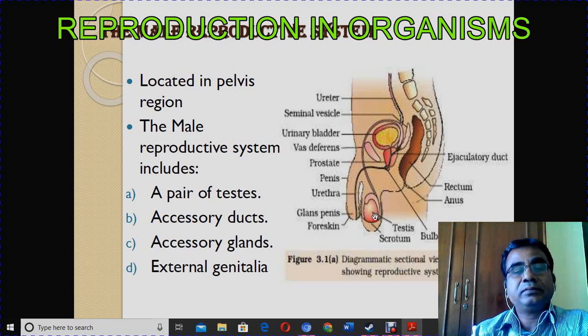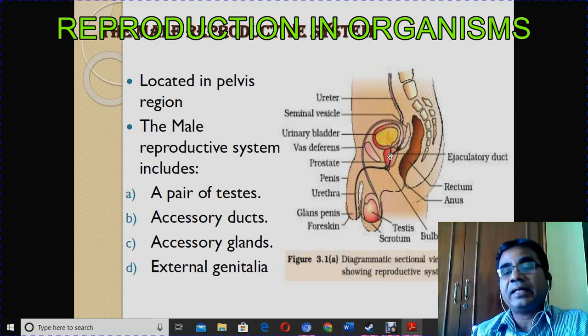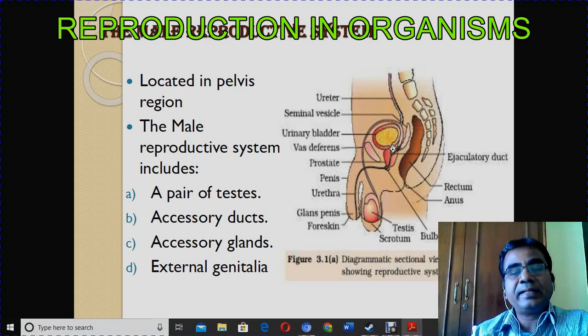And not only that, certain other organs are found around that. So this is the duct. These are the tubes. And some glands which are there, bulbourethral gland, and then prostate gland. So these are the glands associated with the male reproductive system. So the male reproductive system in the sense not only the testis, it includes accessory ducts, accessory glands, and then external genitalia.